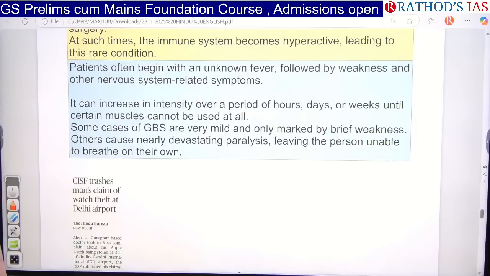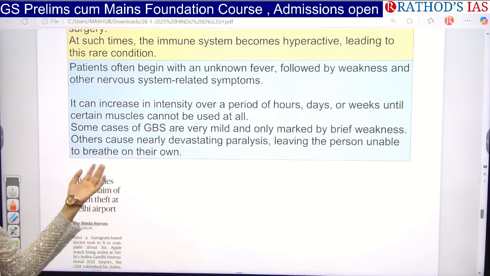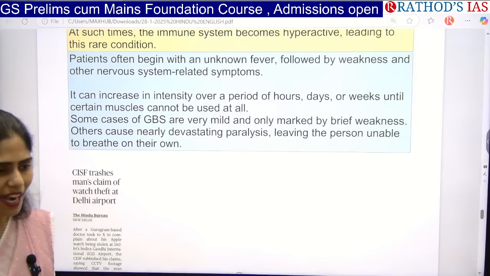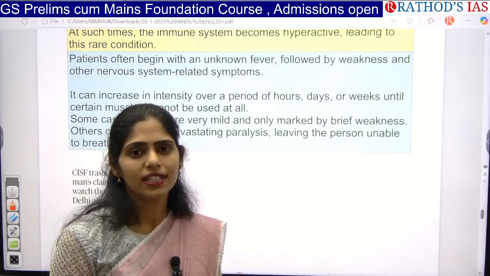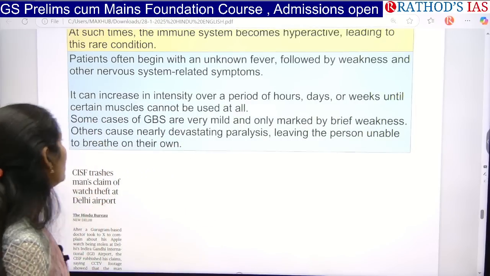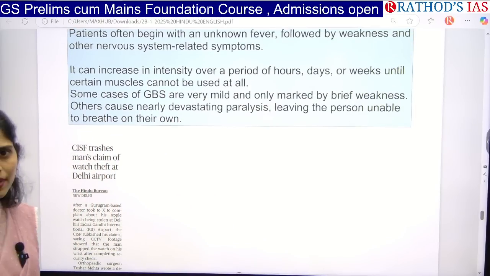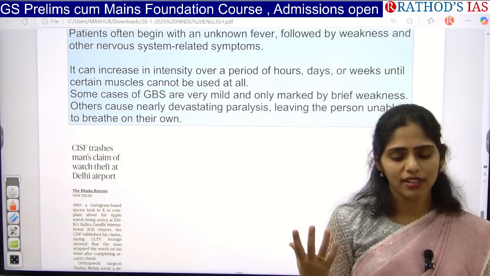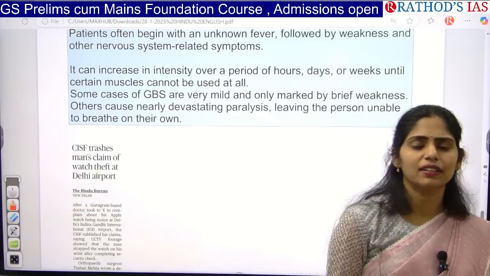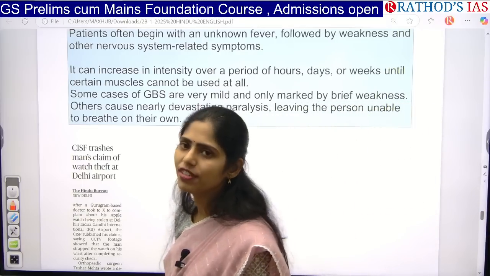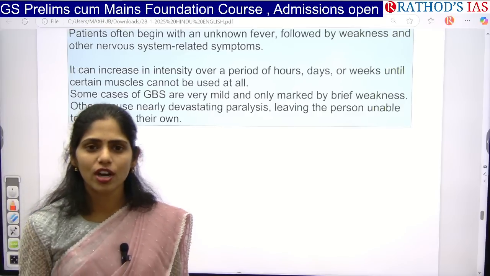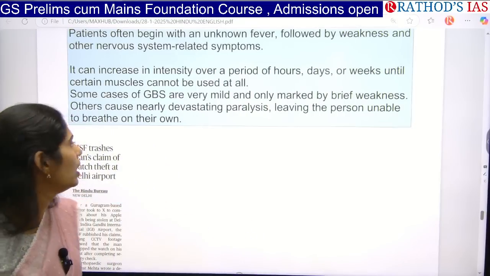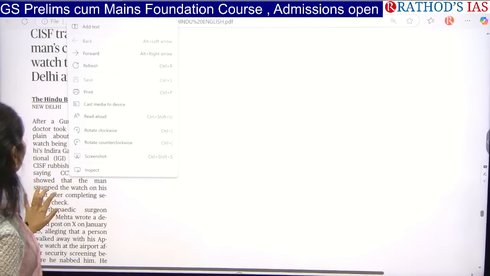What happens in this disease is that within some hours, days or weeks, certain muscles can't work. Within certain hours, some parts of your muscles will not be under your control, so there will be some kind of muscle paralysis. Finally, it can also cause death, because the muscles related to breathing will stop. Whenever the muscles are not cooperating for breathing, inhaling and exhaling, obviously you will not get proper oxygen. If oxygen is not there, that will cause death of a person. That is happening in this Guillain-Barre syndrome. Okay, and now let us see the next article.